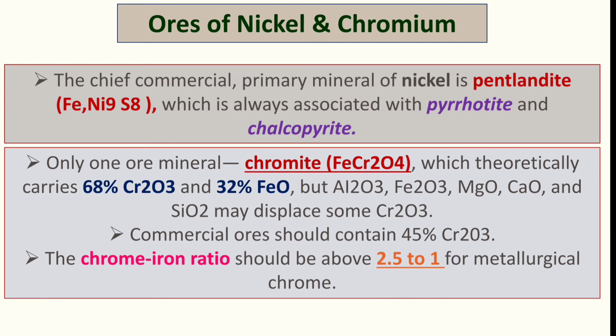Okay, so this is the ratio for the metallurgical point of view. Any mineral which we are getting in any form is not necessarily commercially mineable. There are some criteria on the basis of which we decide whether it's commercially exploitable or waste product. So chrome iron ratio for the commercial purpose should be 2.5 to 1.